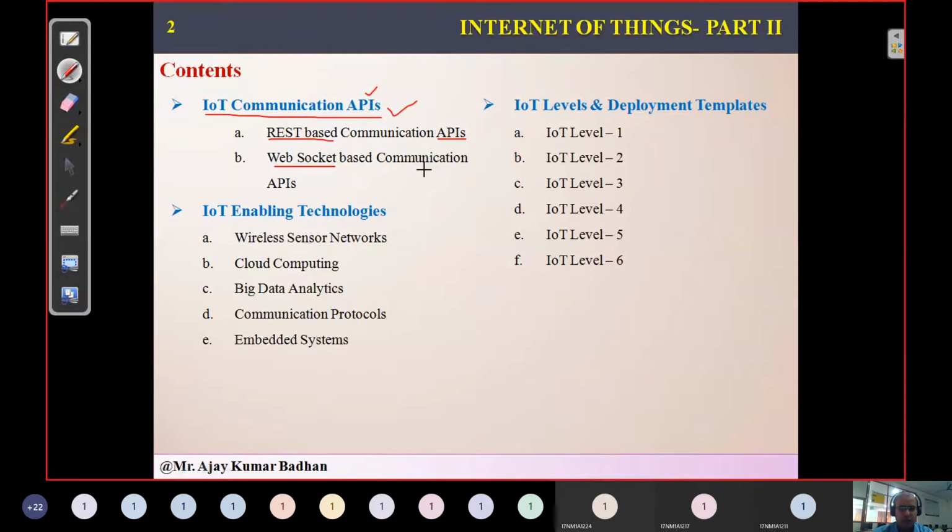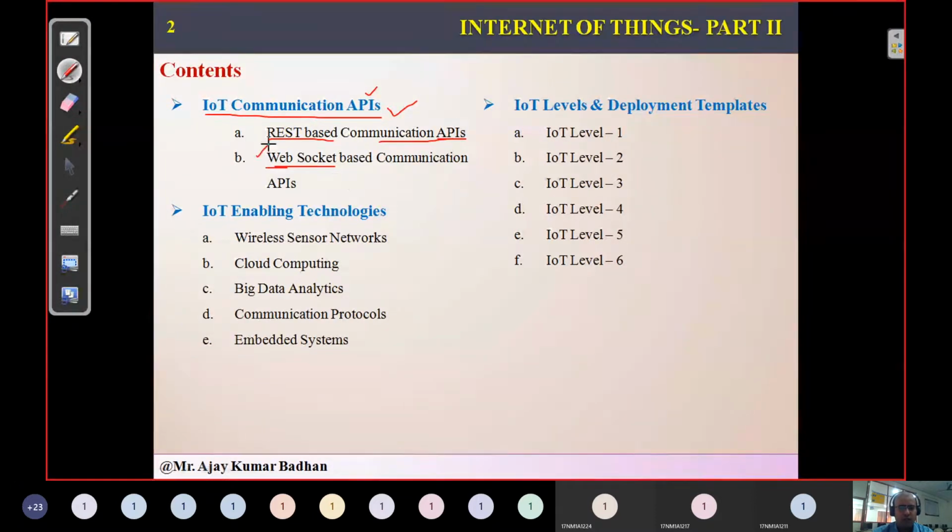We have developed a mobile application using which we want to get the data from those devices deployed in the environment. How we can get the data from those devices, and how those devices can transfer the data to our mobile phone, is based upon this application program interface. In a similar way, we have WebSockets.